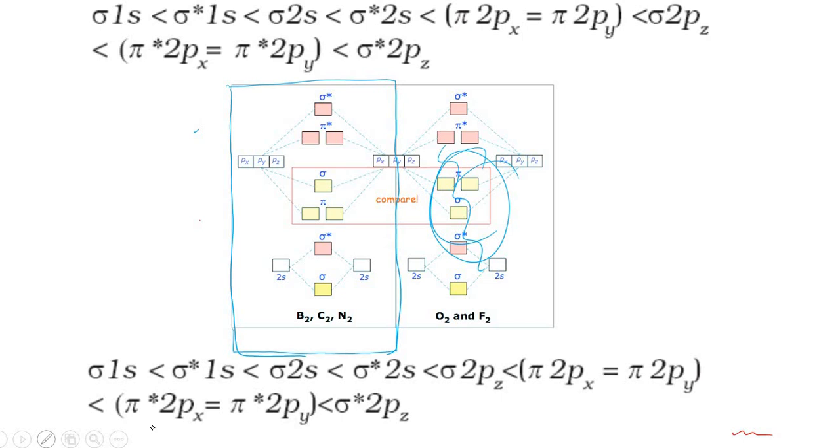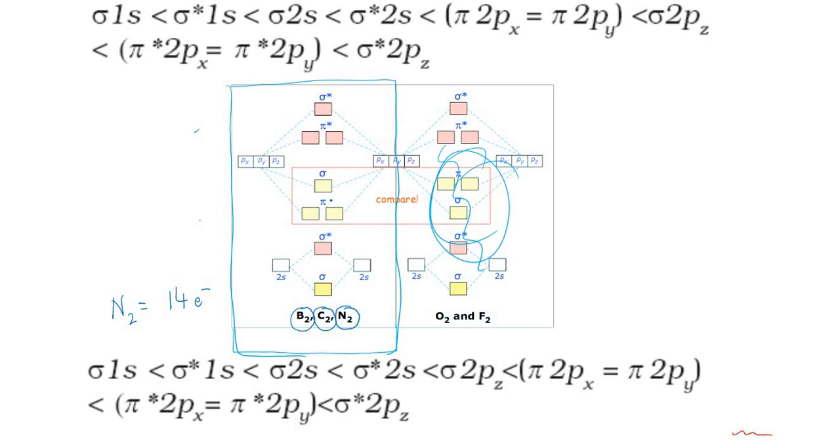Now after that beryllium, we have to deal with the boron molecule, then the carbon molecule, then the nitrogen molecule, right? Now I say that for the nitrogen molecule to be formed, the total number of electrons will be 14 electrons, because one nitrogen has 7 electrons, two nitrogen 14 electrons. So up to 14 electrons, remember, up to 14 electrons.